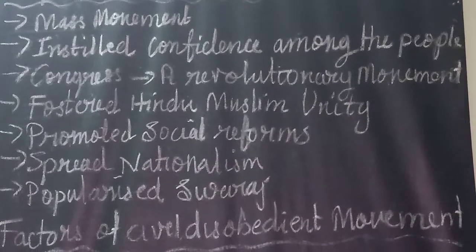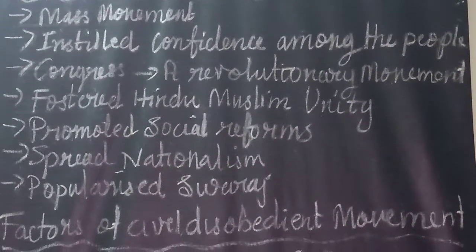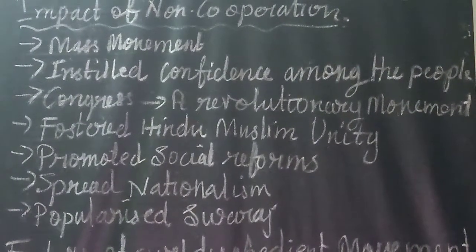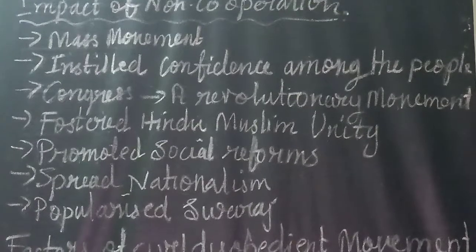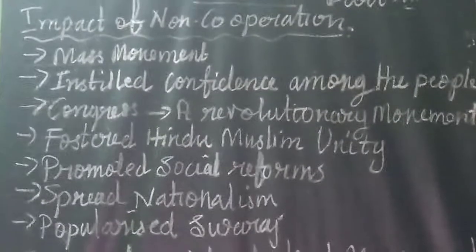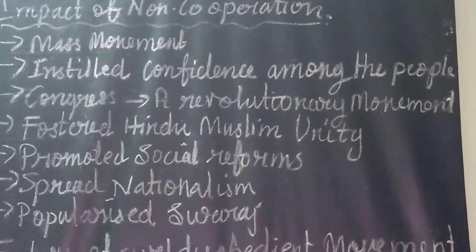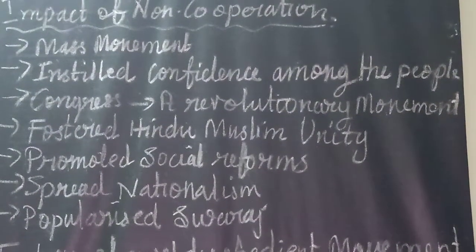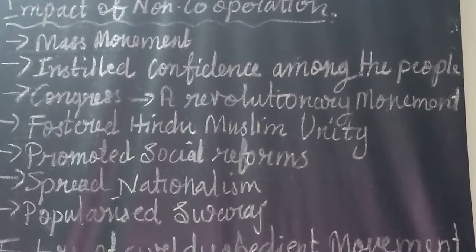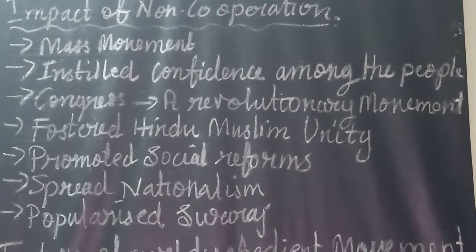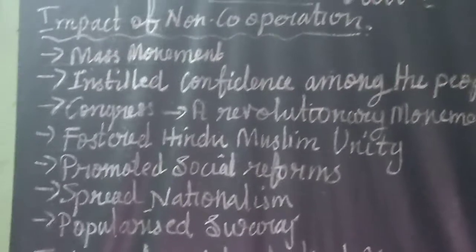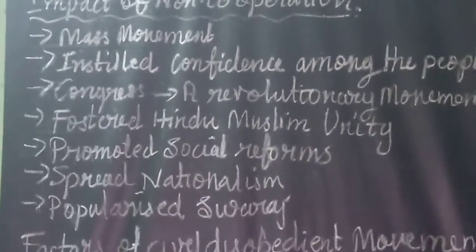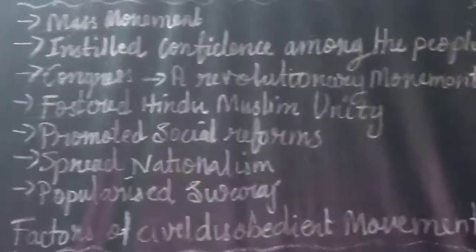Thirdly, the Congress became a revolutionary movement. After this non-cooperation movement, the Indian National Congress transformed from a deliberative assembly into an organization of action. Earlier, it was a deliberative assembly. From that stage, it turned into an organization of action. It became the organizer and leader of the masses in their national struggle. Thus, Congress became a force to reckon with, one of the revolutionary movements to get freedom.